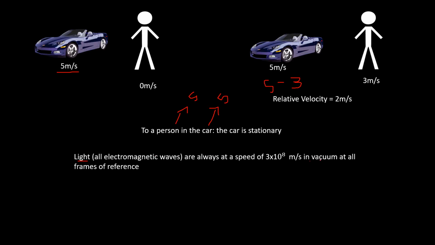Electromagnetic waves in vacuum are always at 3 times 10 to the 8th power meters per second. So it does not matter whether you're moving or not moving. Light is always at 3 times 10 to the 8th power. This was also a theory of Albert Einstein. It was called the Special Relativity.